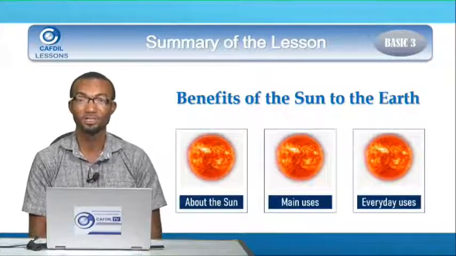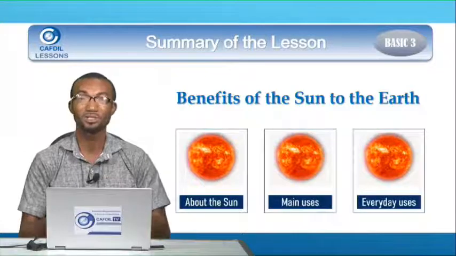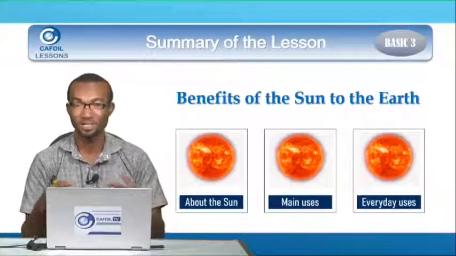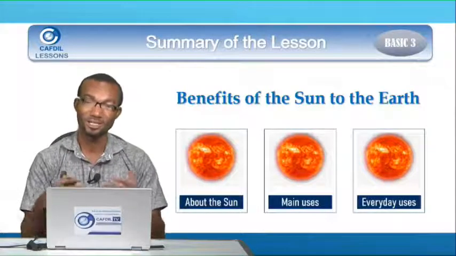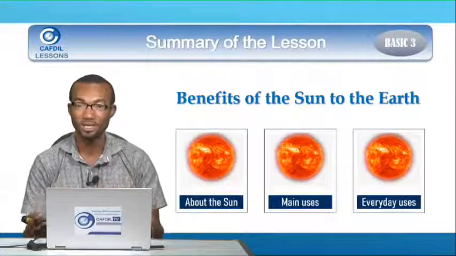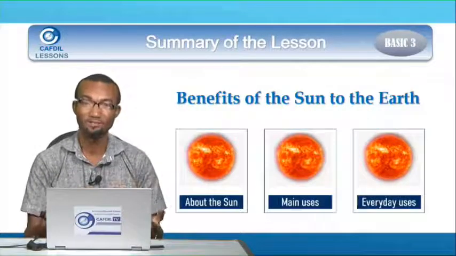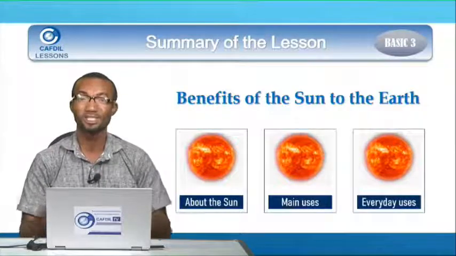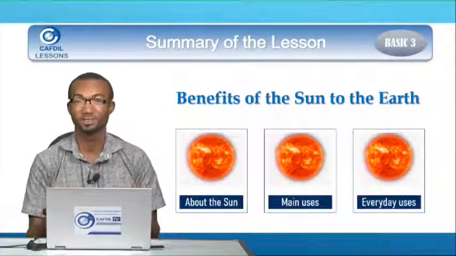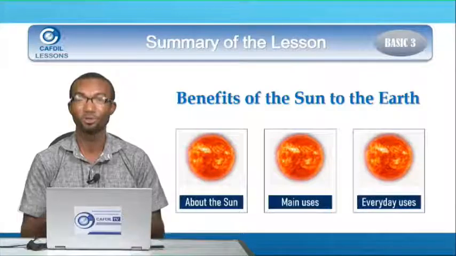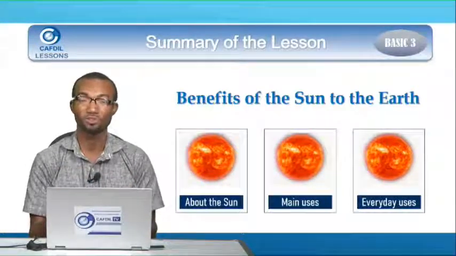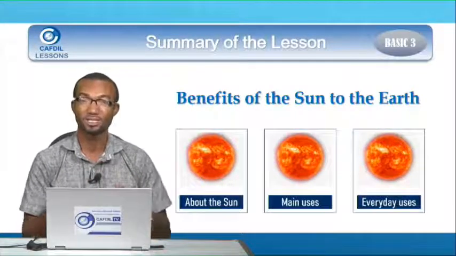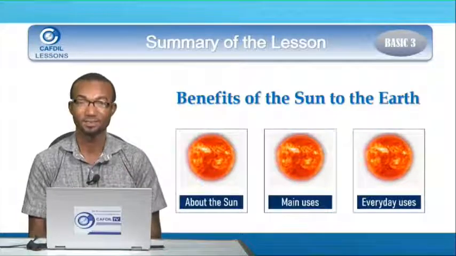We go to school during the day because the sun gives us light. Traders go to the market because the sun gives them light. Children play because the sun gives them light. Farmers use it to dry their farm produce because the sun gives them heat. We also dry our washed clothes in the sun because the sun gives us heat.